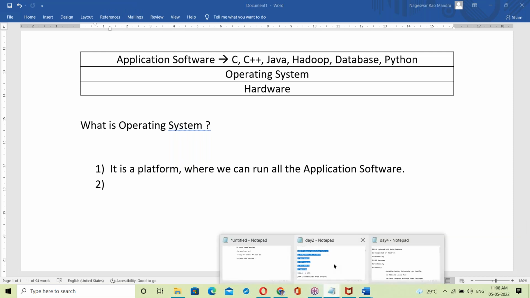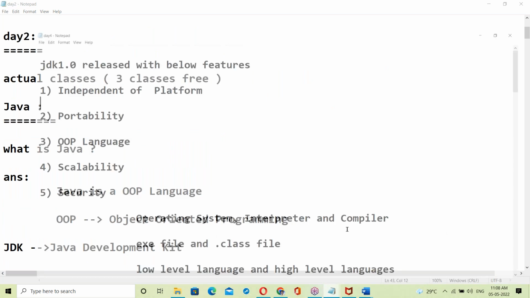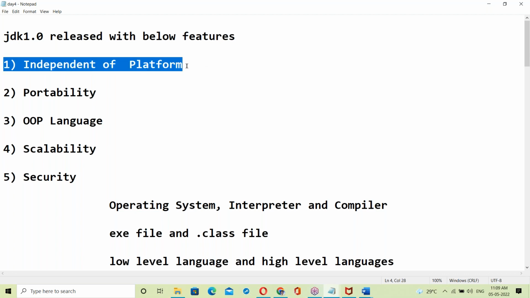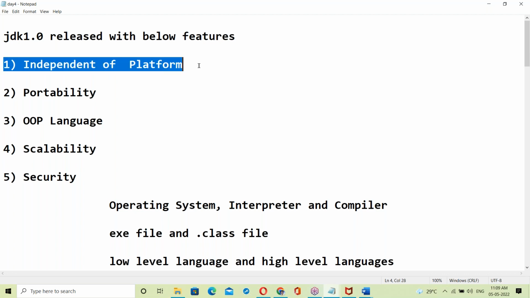See, Java's feature is independent of platform. A Java program is independent of platform, so it runs anywhere. How was Java made independent of platform?